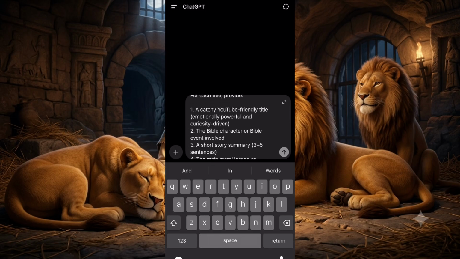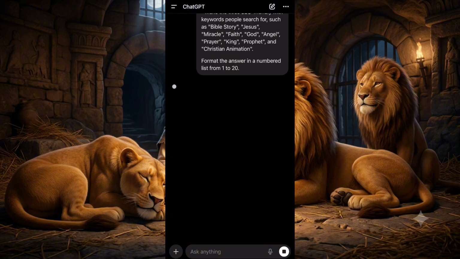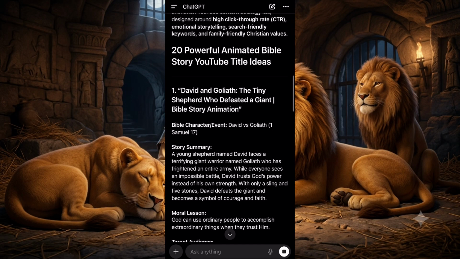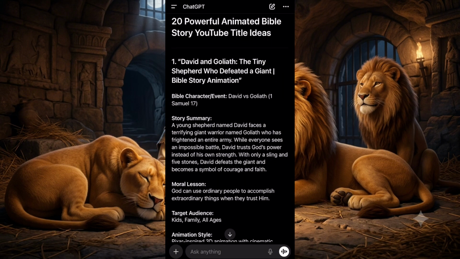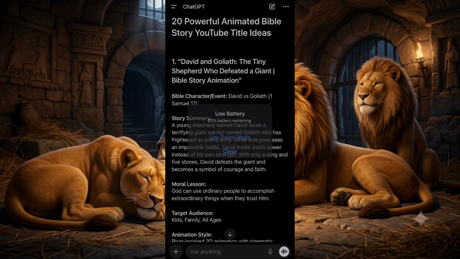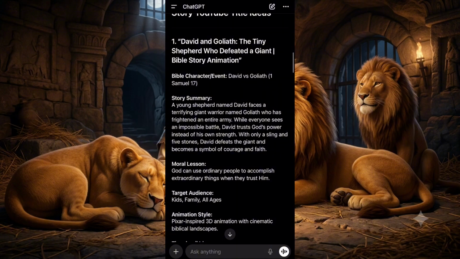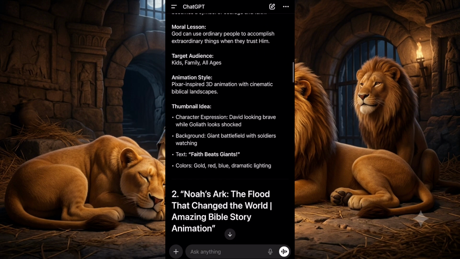Now, let me just send this and let's wait for ChatGPT to generate title ideas for us. Now you can see ChatGPT has given us 20 powerful animated Bible stories. I will just read a few of them. The first one is David and Goliath, the tiny shepherd who defeated a giant, Bible story animation.